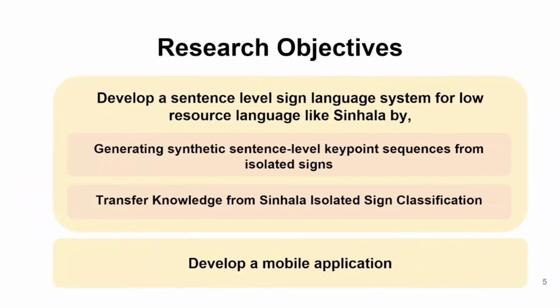Our main research objective is to develop a sentence level translation system for low resource Sinhala sign language by generating synthetic sentence level key point sequences from the isolated sign dataset, and transferring knowledge from the Sinhala sign isolated dataset as a classification task. The other research objective is to develop a mobile application.